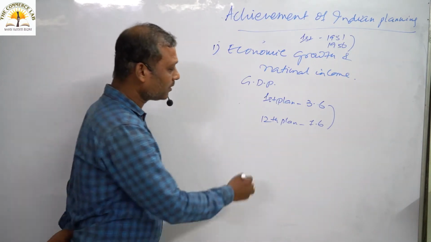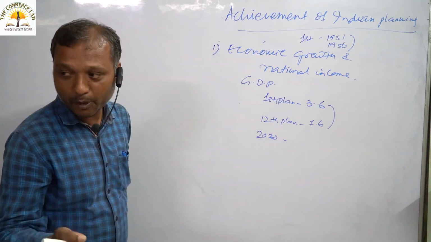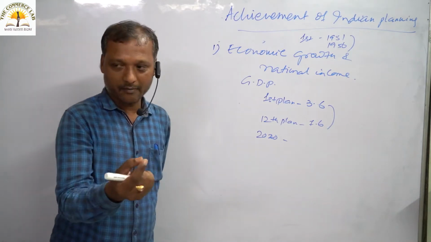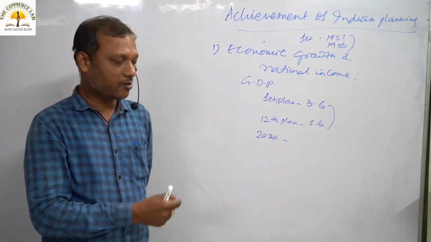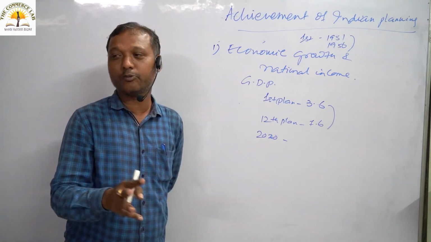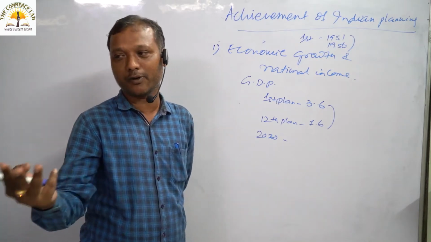For example, in 2020, we had a very bad performance. In the last quarter, I am just giving a short explanation: every financial year is divided into 4 quarters. Every financial year is classified under 4 quarters.